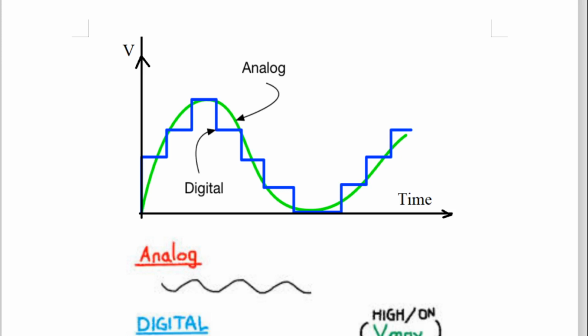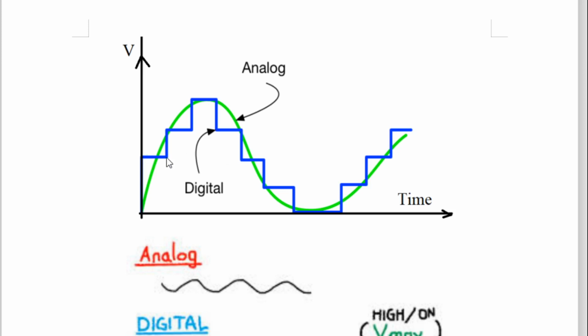What do we mean by an analog signal and what do we mean by a digital signal? An analog signal is a signal which is continuously varying with respect to time. On the x-axis there is time and on the y-axis there is voltage. At every moment of time, the magnitude of the voltage is different in an analog signal. This analog signal is not going negative, it is above the x-axis only. There is a difference between this wave and your sine wave. A sine wave has a positive half cycle and a negative half cycle, but it is also an analog signal.